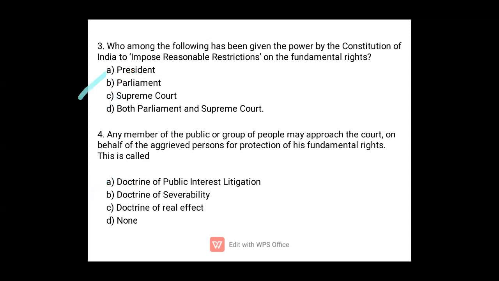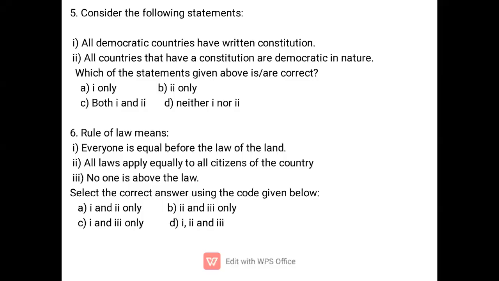So next, number 5. Consider the following statements. All democratic countries have written constitutions. All countries that have a constitution are democratic in nature. So, all democratic countries have written constitutions. India is a democratic country, and India has a written constitution. That is right. But the UK is also a democratic country, but does not have a written constitution. So option 1 is not correct.